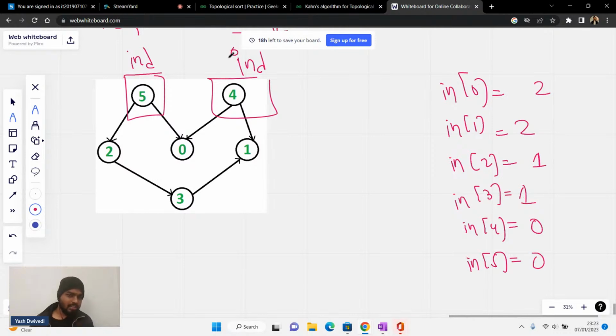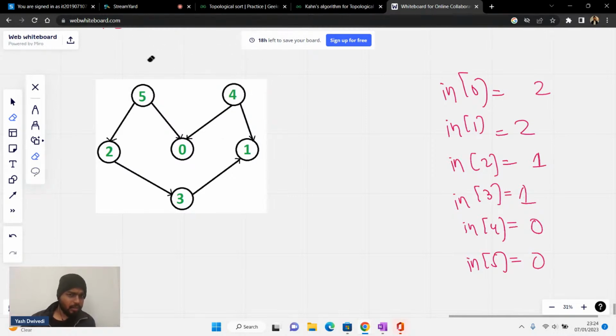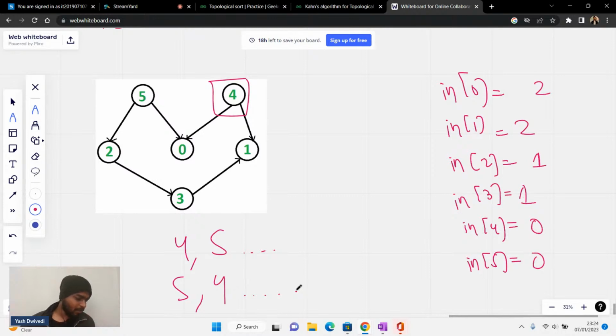So basically topological sort means that whichever nodes are independent, you will take them one by one. Topological sort can be of various ways. Either you can do first of all 4, then 5, or you can do 5 then 4, and then the rest of the things will follow. Please write 2 in the chat. There are two ways to start. Both are valid. Is it clear?